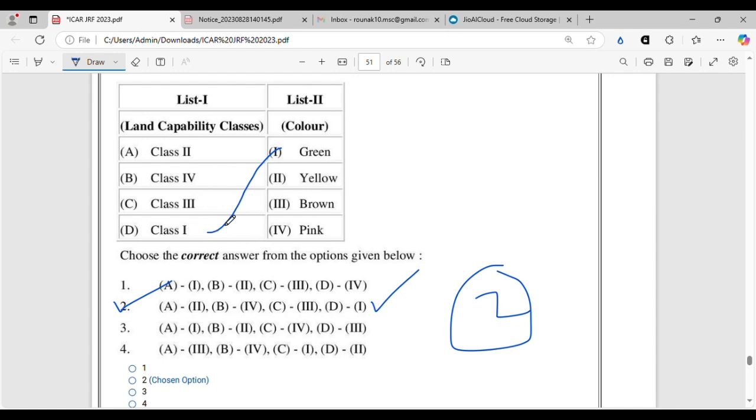So it will be A2, B4, C3, and D1. All right, let's move on.